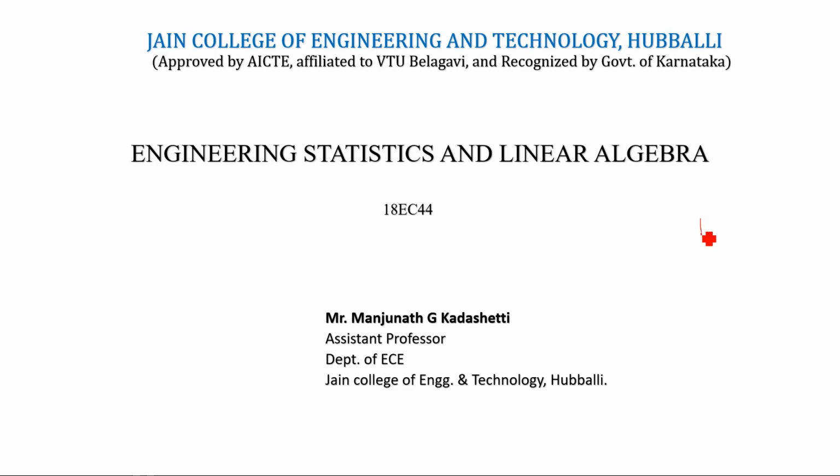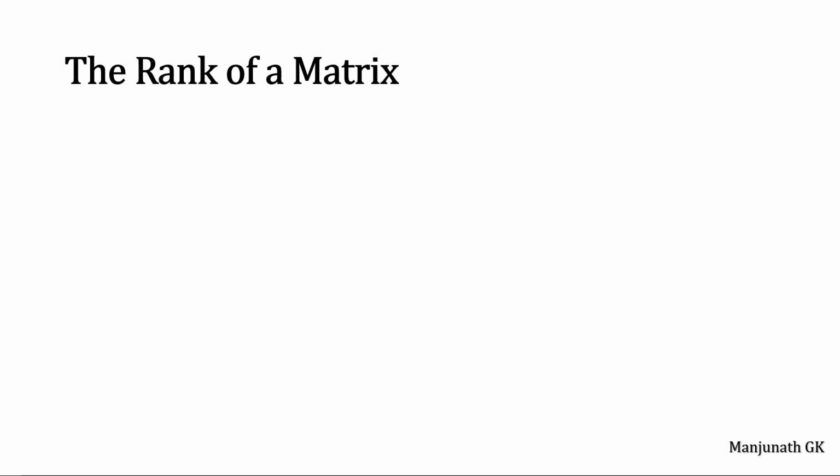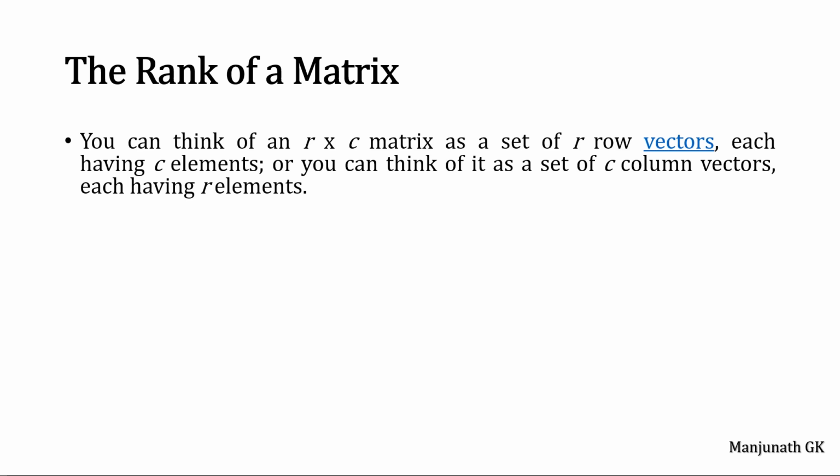Now we will discuss a concept called the rank of a matrix. You can think of an R cross C matrix as a set of R row vectors, each having C elements. One more possibility is you can think of it as a set of C column vectors, each having R elements.